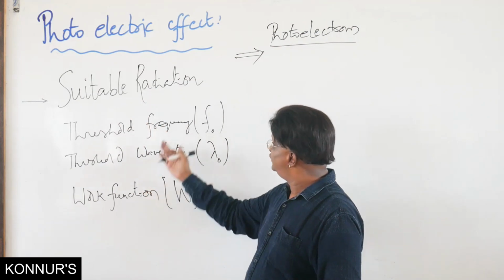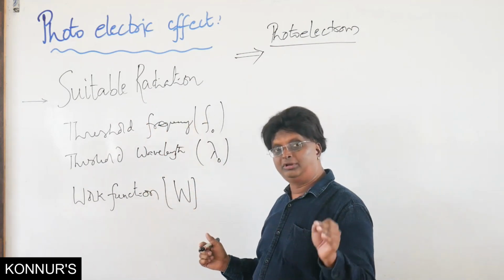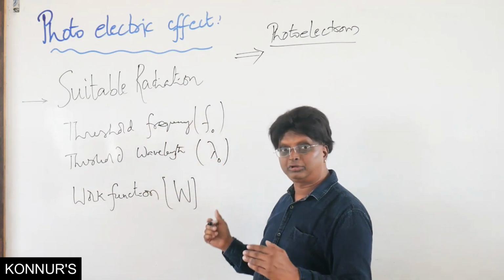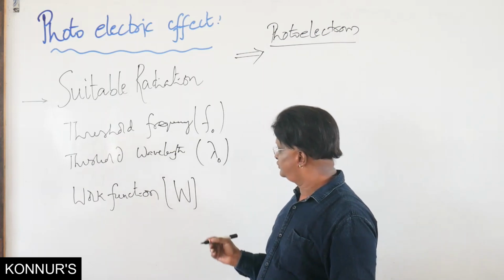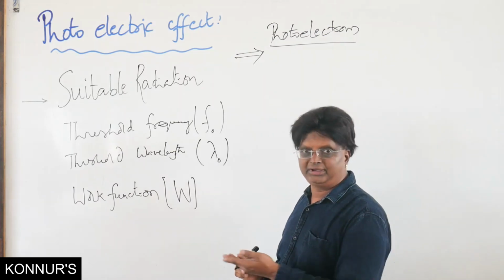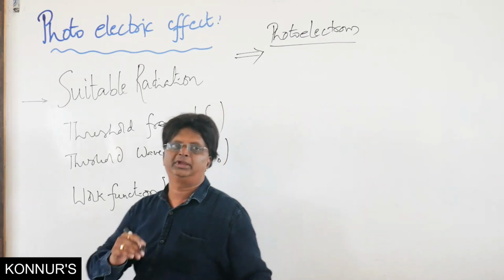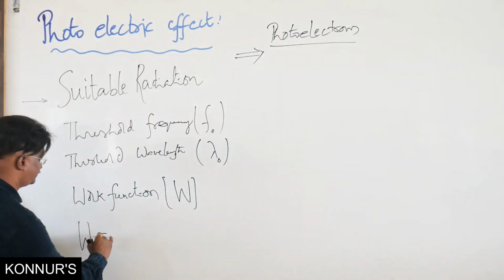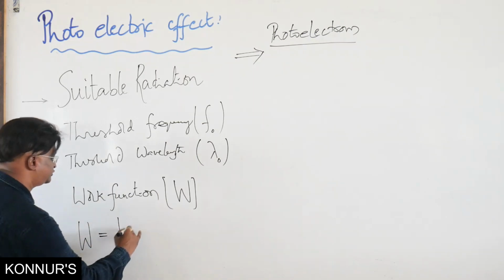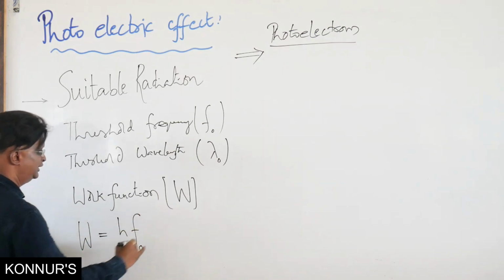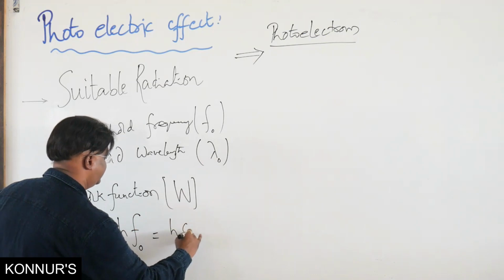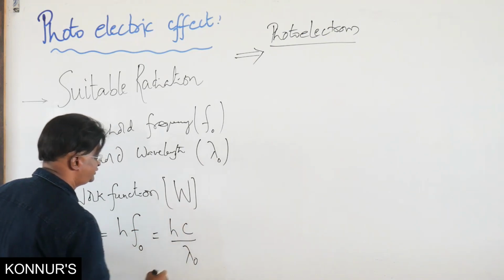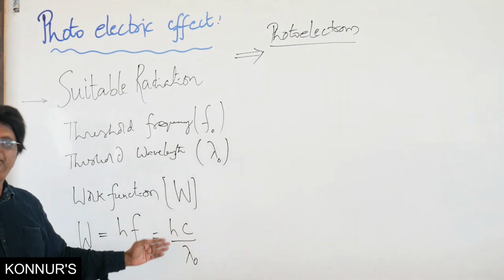These two, F0 and W, we call it as minimum, and lambda naught we call it maximum. Therefore, let us use our idea of photon yesterday. Then W, what will be the expression? A big expression, 1 mark, regular for your examination. W is equal to h F0. This is what is hc by lambda naught, all in SI units we get in joules.